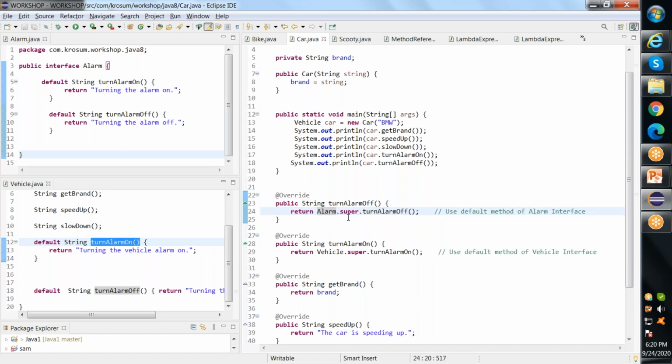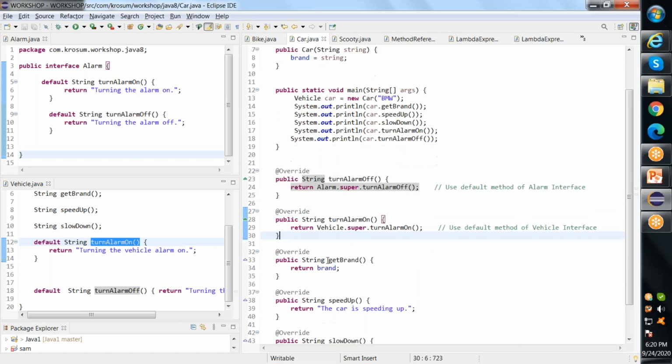So the alarm interface's turn alarm off has to be called when I try to call this turn alarm off. And for example, if I try to call this turn alarm on, it is the vehicle class's turn alarm on default method that has to be called. So it is crisp and clear here. I'm just specifying which default method has to be called, so there is no chaos or confusion here.